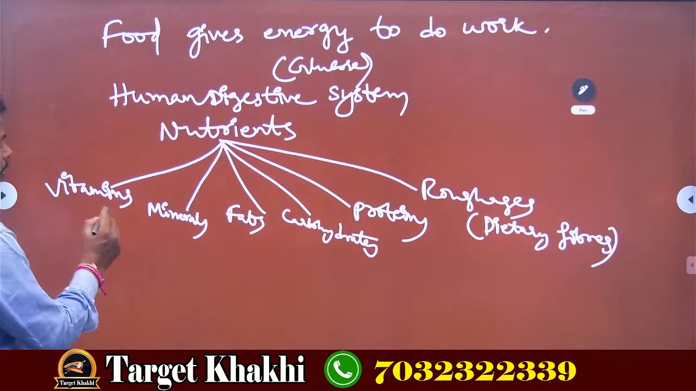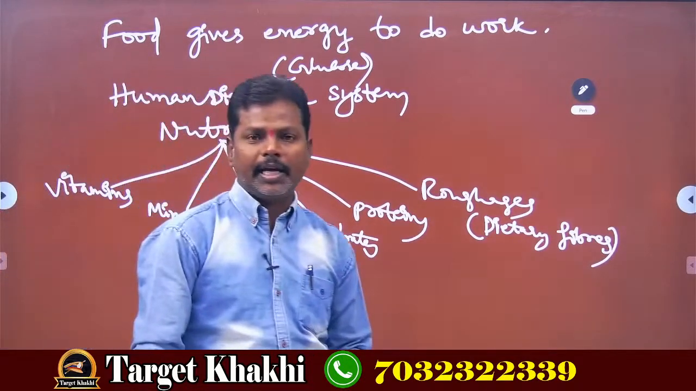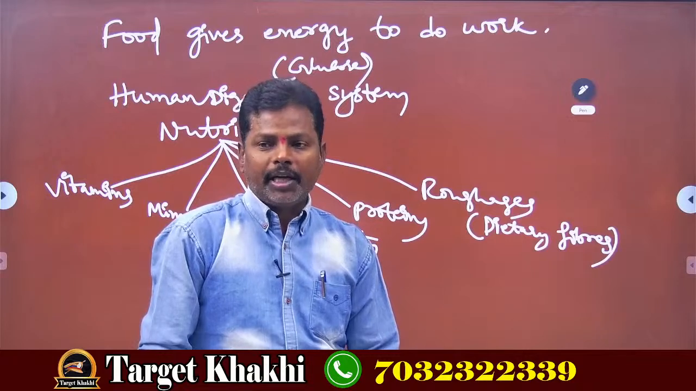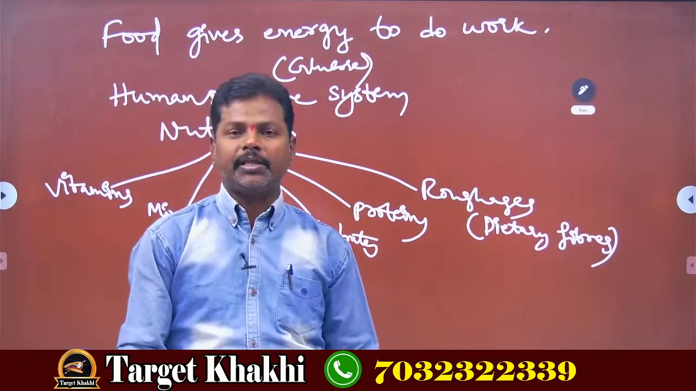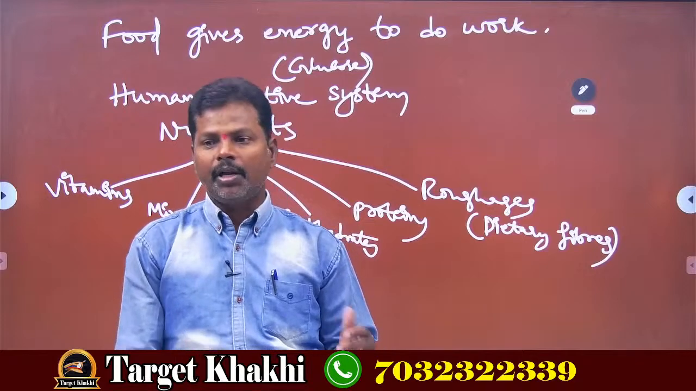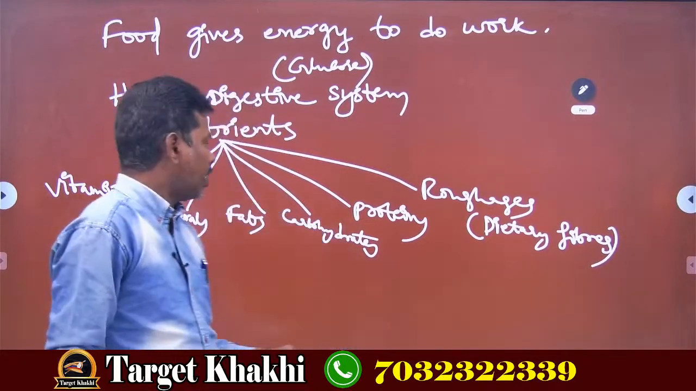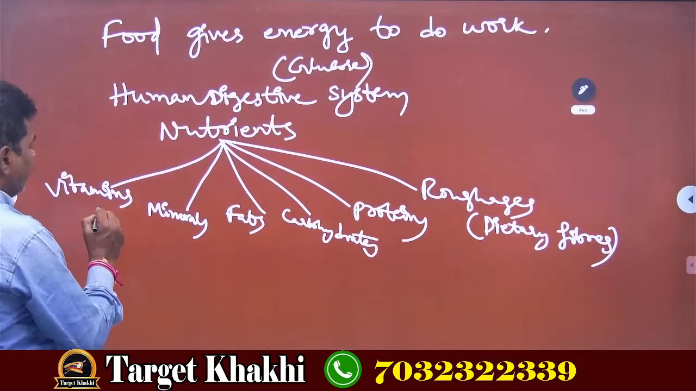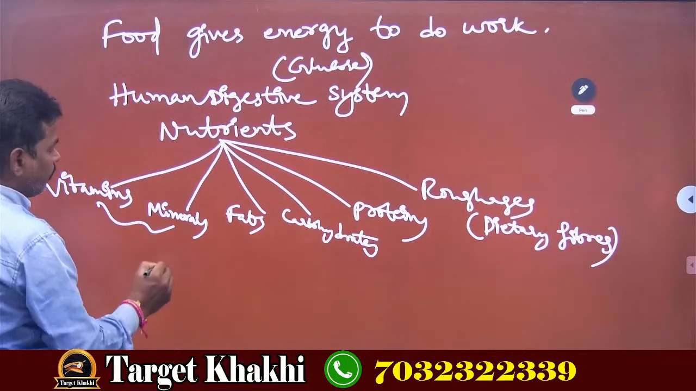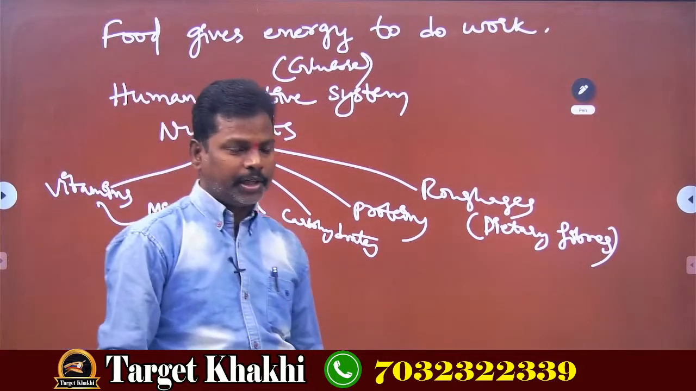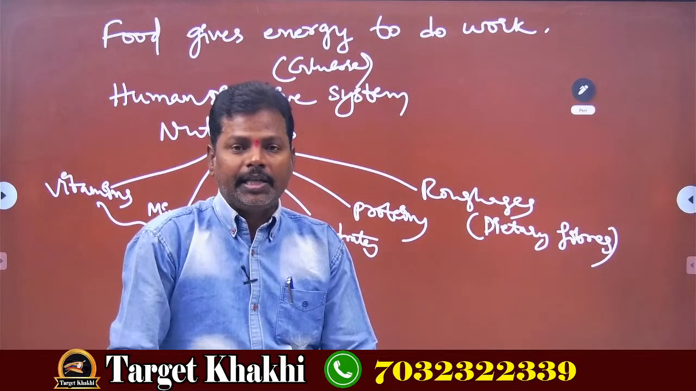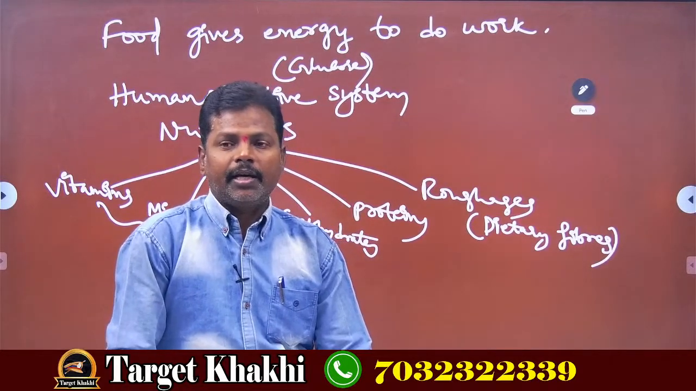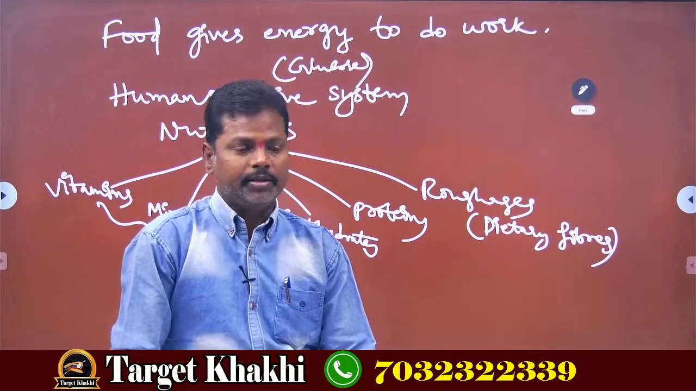Then what is the use of vitamins and minerals? These two are called protective foods. These vitamins and minerals are present in leafy vegetables, fruits, and dry fruits. These protective foods protect our body from diseases. So they develop immunity power in our body, right?